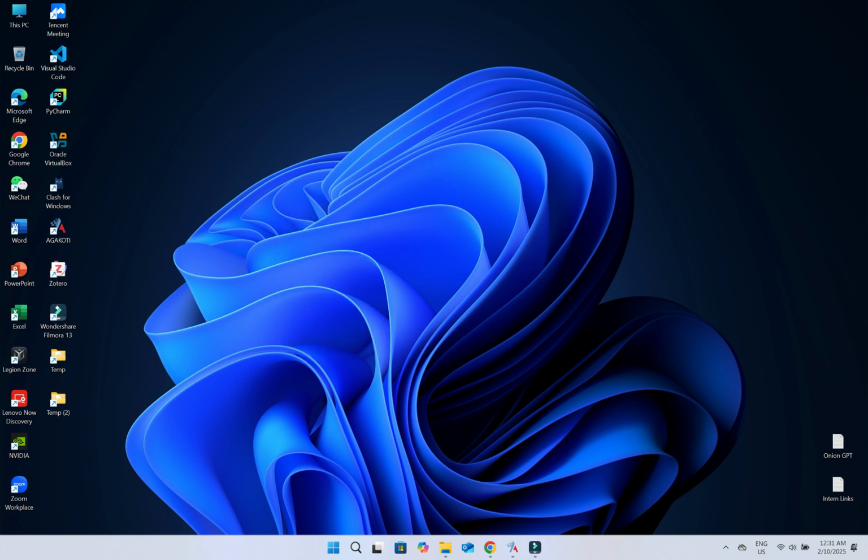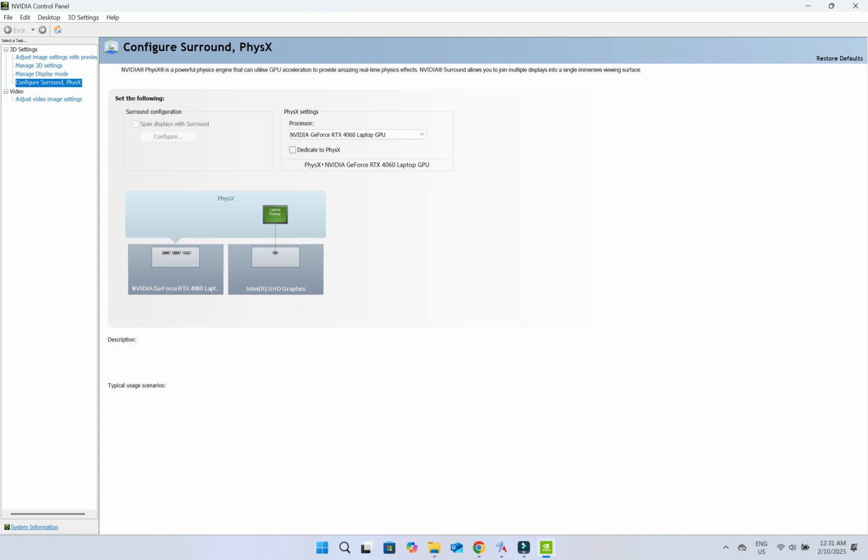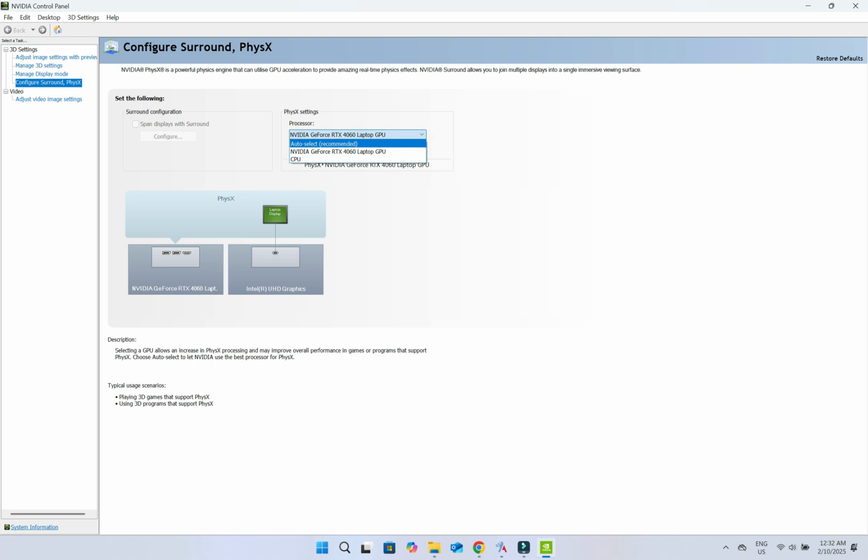Okay, after opening the NVIDIA Control Panel software, then what we have to do is you need to go to this option, click here, and from here, probably on your computer this option has been selected, but for solving this problem you have to select NVIDIA GeForce graphics card from this PhysX settings. Okay, after selecting this, your problem should be solved,